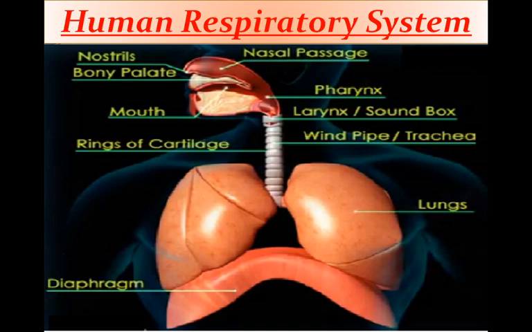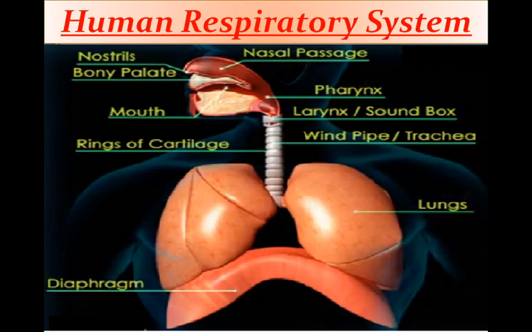Pharynx, as we have just said, is a common passage for both air and whatever we take in through the mouth, like food, eatables or drinks, etc. This pharynx further divides into two major pipes. One leads to the food pipe or esophagus, about which we have learnt in detail in the nutrition topic, human digestive system. And the second one leads to the windpipe called trachea. But before opening into trachea, it opens into the larynx.